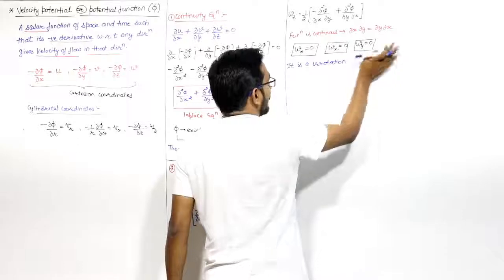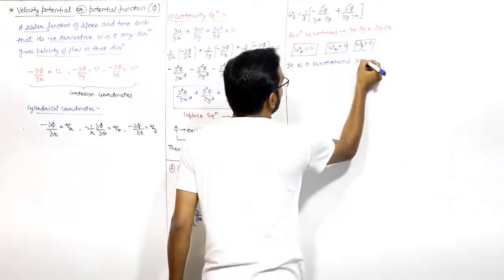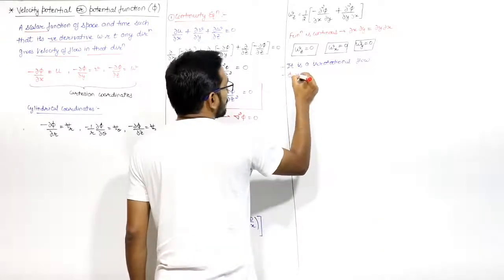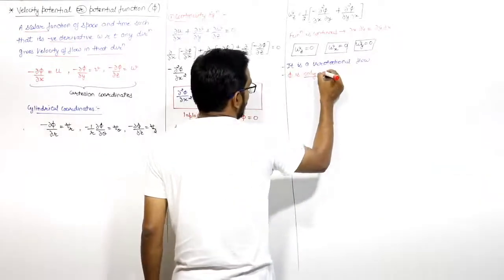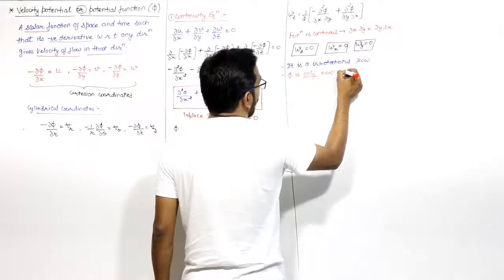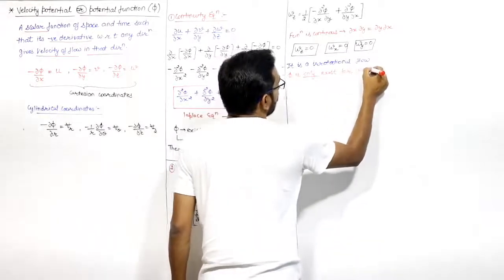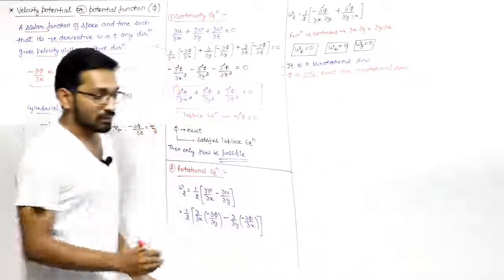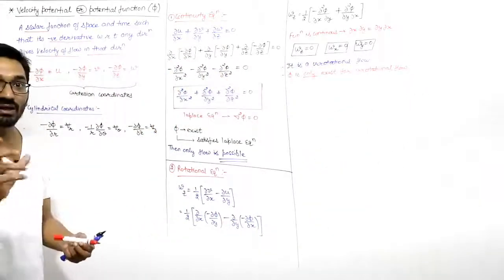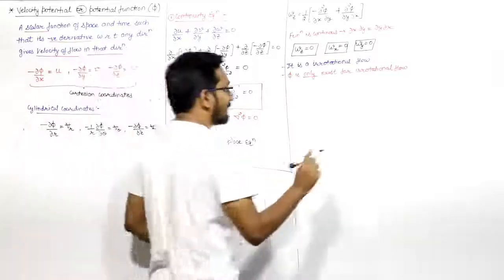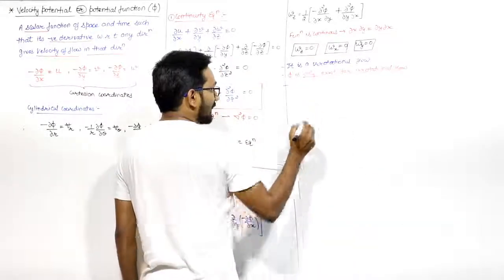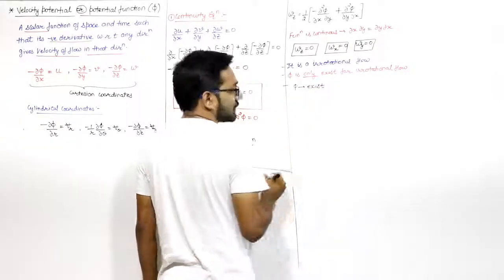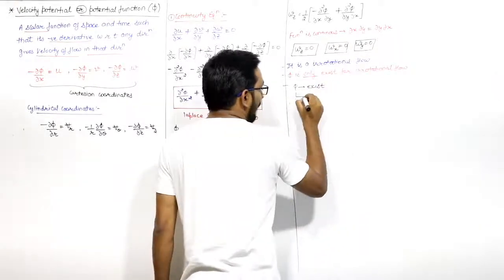Or I can write better: that potential function exists only for irrotational flow. It does not exist for rotational flow. It exists only for irrotational flow. That means if phi is given to you in the question, this phi satisfies the